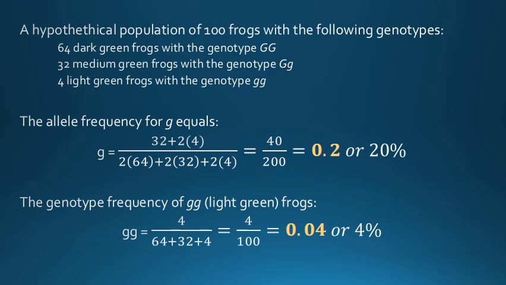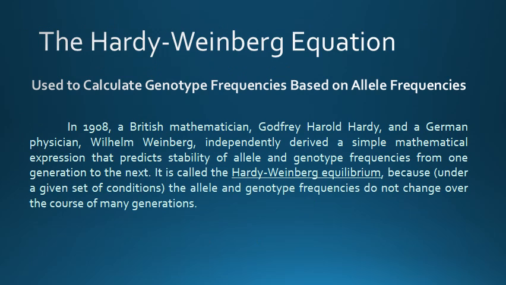Now we come to the Hardy-Weinberg equation. So now that we have a general understanding of genes in populations, we can begin to relate this concept to a mathematical expression as a way to examine whether allele and genotype frequencies are changing over the course of many generations.